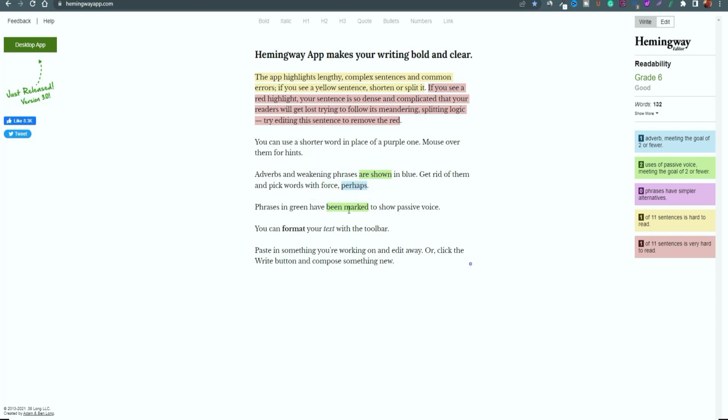But anything that's in green is pretty much good to go, and when you highlight it, it will let you know that you're using an active voice, so that everything is pretty much easy to navigate through.